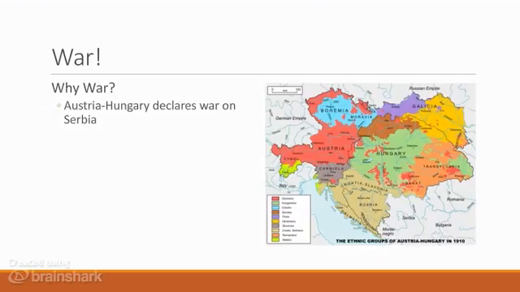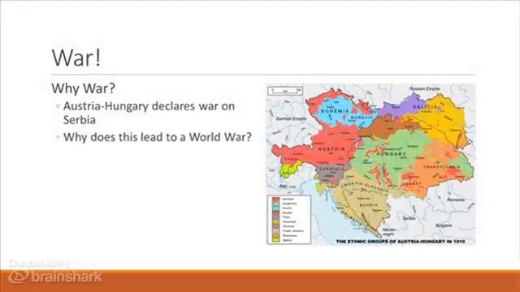This still begs the question, however, why did this incident lead to war? Well, in August of 1914, Austria-Hungary declared war on Serbia to punish it for what it believed was its role in the Archduke's assassination. Now, everything should have ended here with a small regional conflict. Instead, this leads to a general world war. Why?